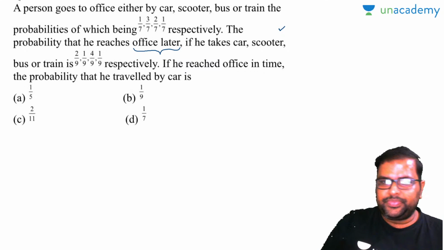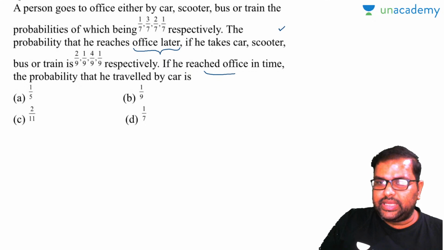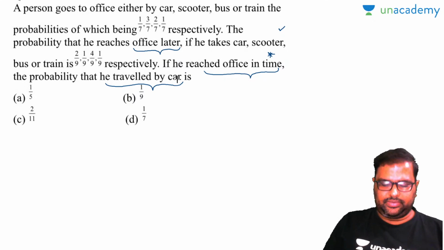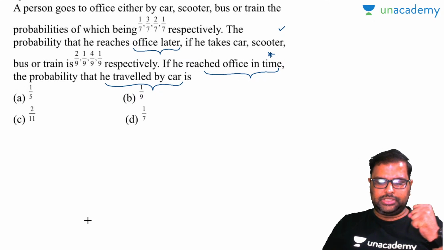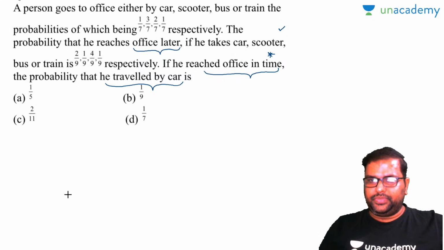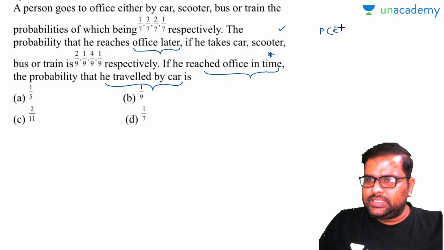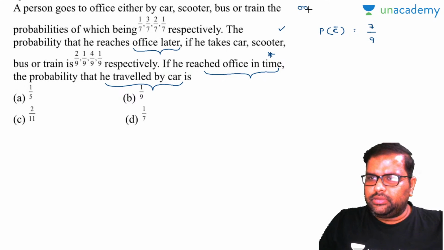What is the question asked? If he reached office in time. Now this is the crux point: in time. Now the probability that he traveled by car, there are 2 probabilities here. First of all, what is the vehicle that he has to use, and on time reaching. So I'll write down the probability on time. If he takes a car, P of C dash, reaching late is 2 by 9. Reaching on time will be 7 by 9.